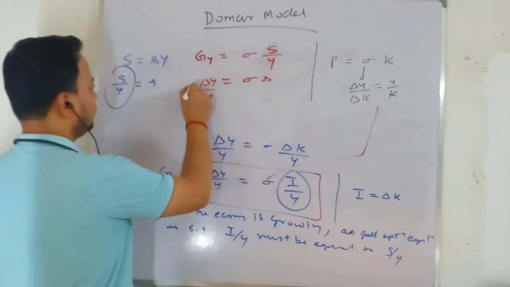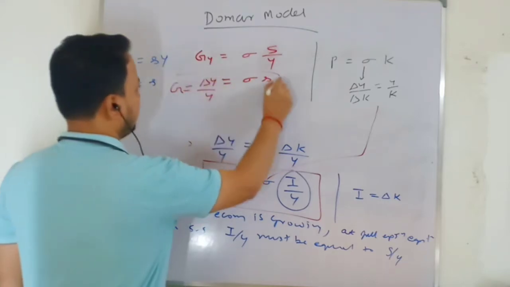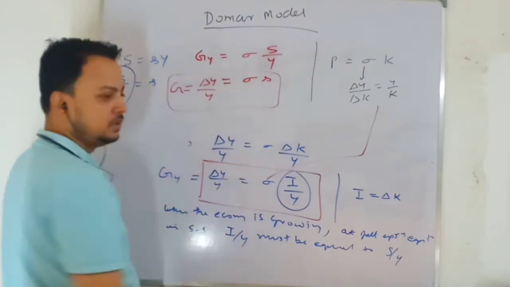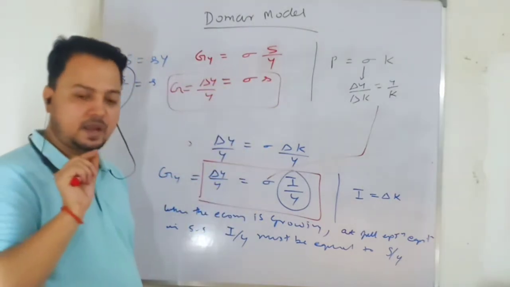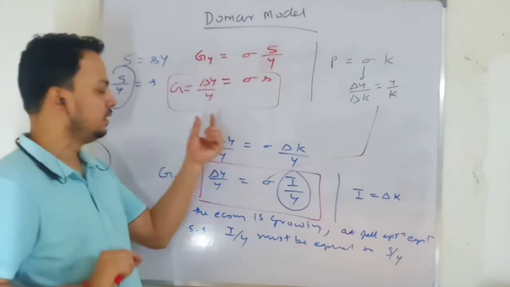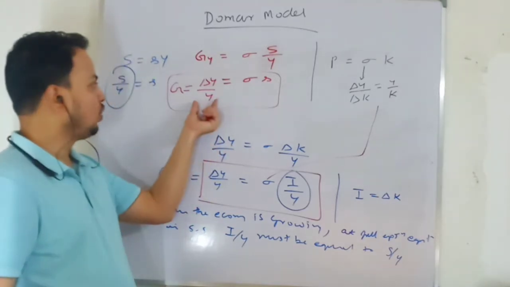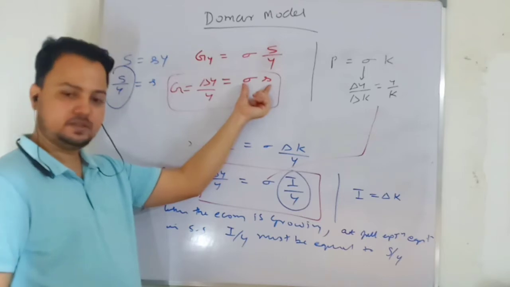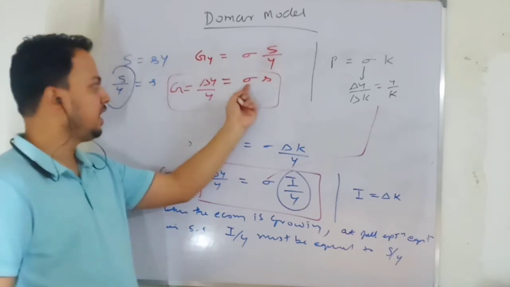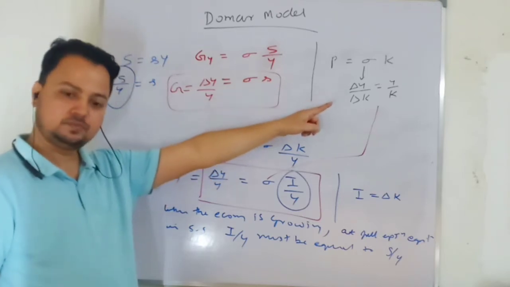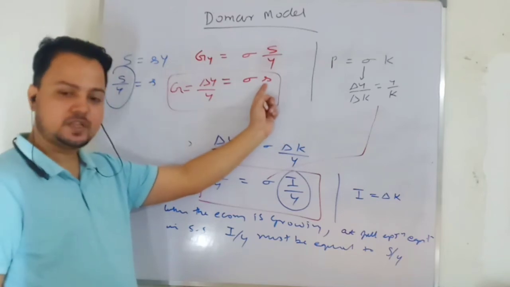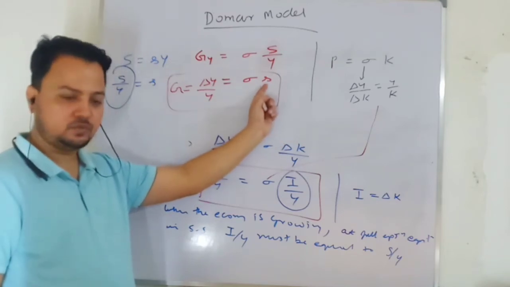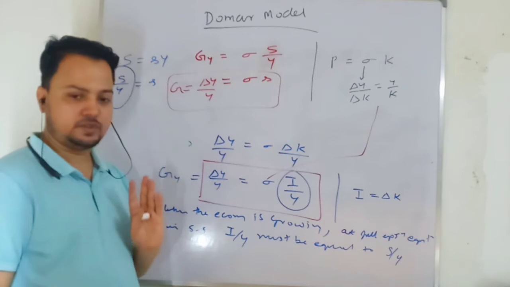So your growth in output will be sigma s. In equilibrium, at a steady state, output must be growing by sigma s, where sigma is your output capital ratio and s is your propensity to save.